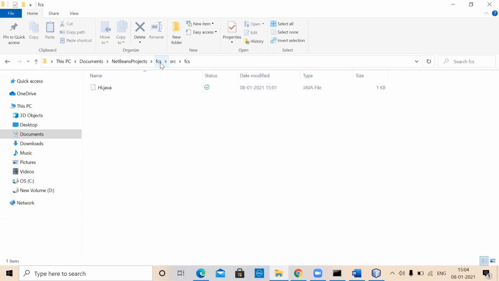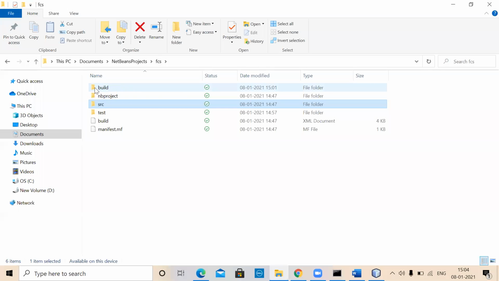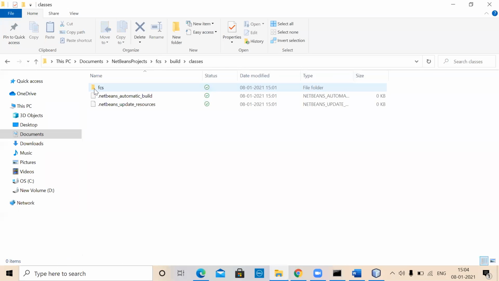So like this, it is going to organize. Under the FCS, you also have the build. In the build, normally you will find all those class files, compiled classes. They will all be there as a part of it. So within this FCS, you have hi.class. Remember, Java language, you cannot run your Java program straight away, right? So first you have to compile your Java program, and what is the compiler here? Javac. The name of the compiler is javac actually.